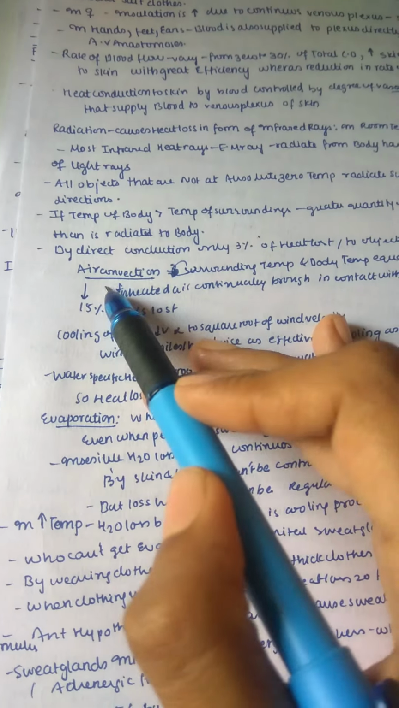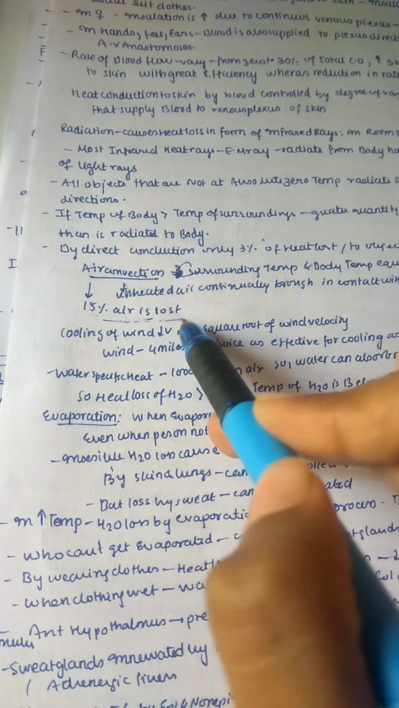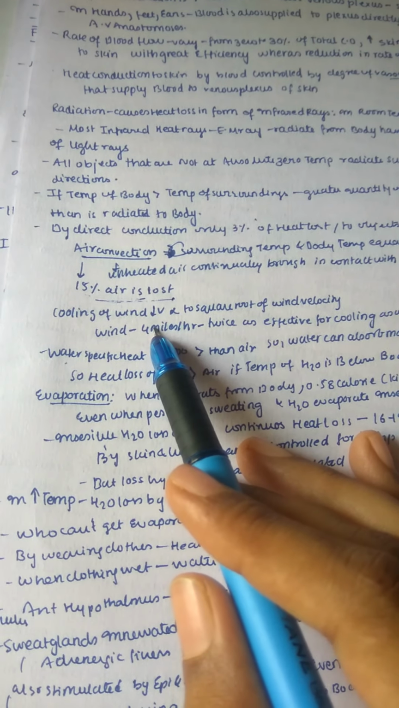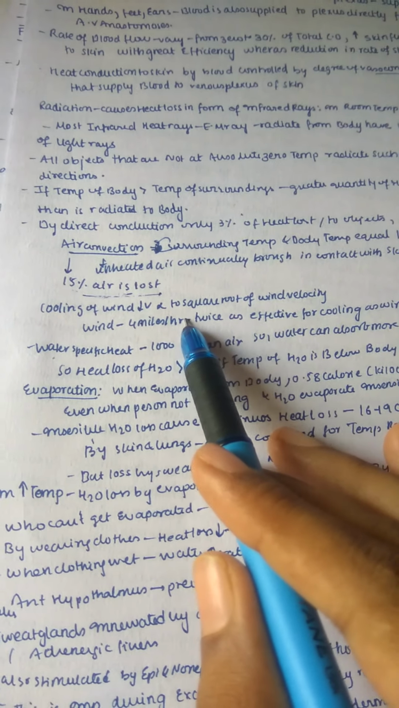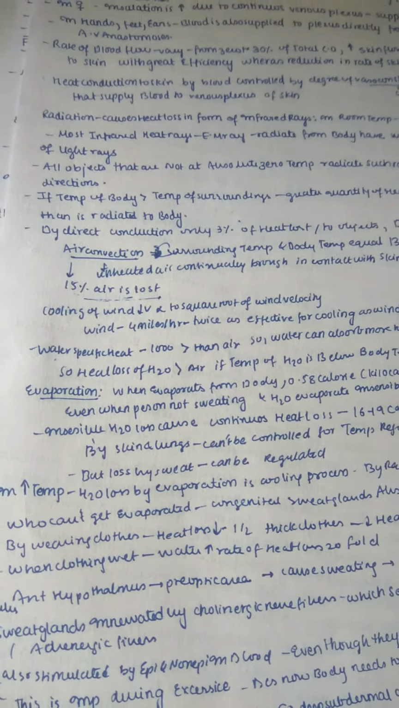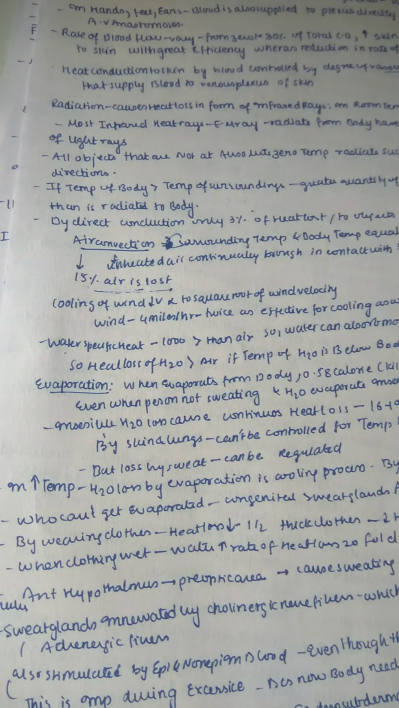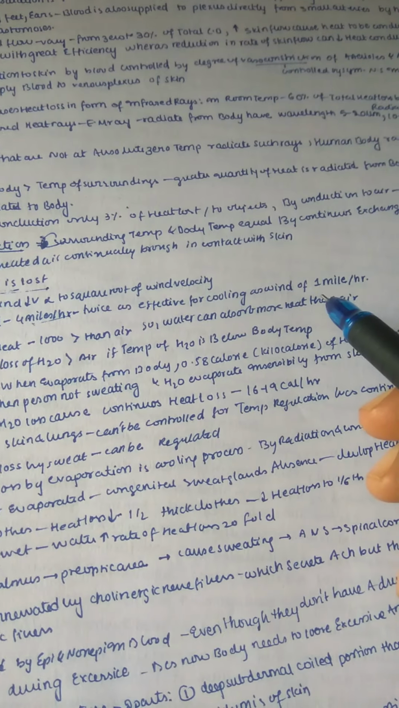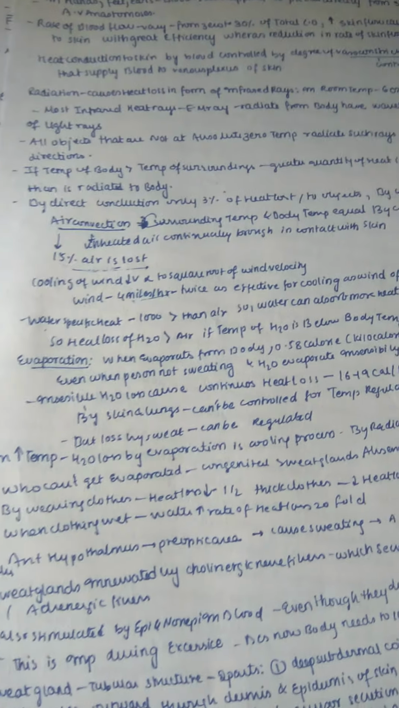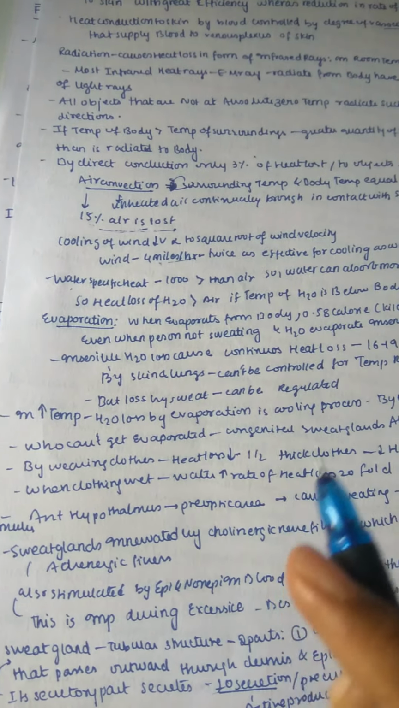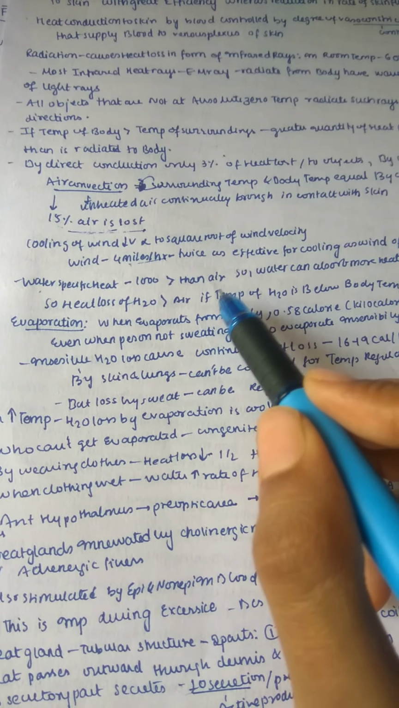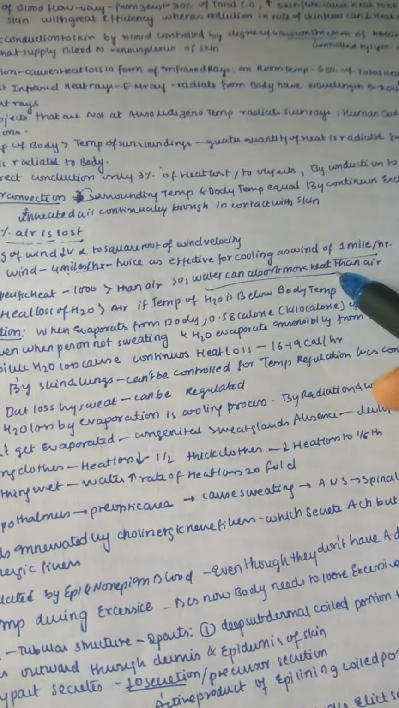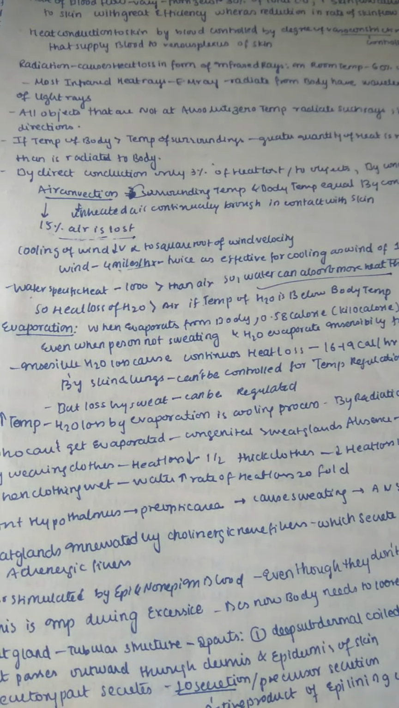So what is air convection? By air convection, 15% of the heat is lost by our body. The cooling effect of wind increases with velocity, and it is directly proportional to the square root of wind velocity. For example, wind of 4 miles per hour is twice as effective for cooling as wind of 1 mile per hour. And water's specific heat is 1000 times greater than air's. So water can absorb more heat than air. This is important.